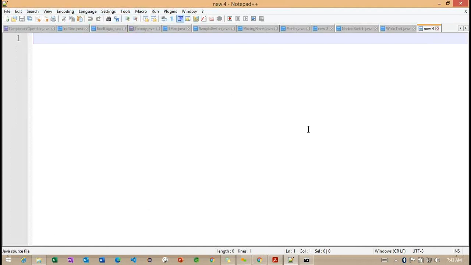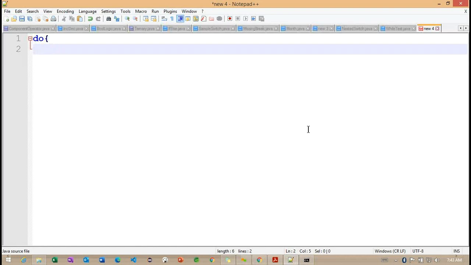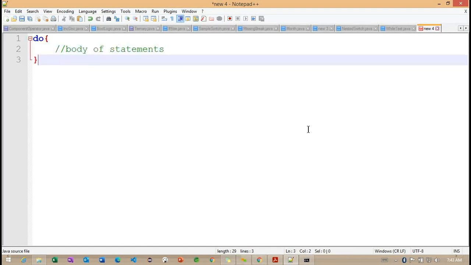syntax. Syntaxes are very important here. So this is a do, and here we are going to write the body of statements. And after completion of this do, we are going to write the condition.